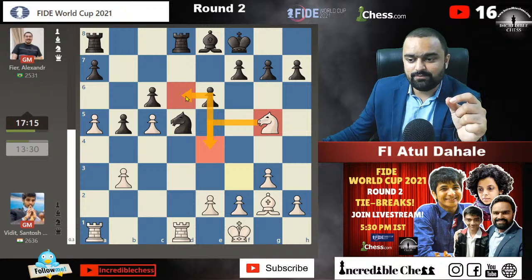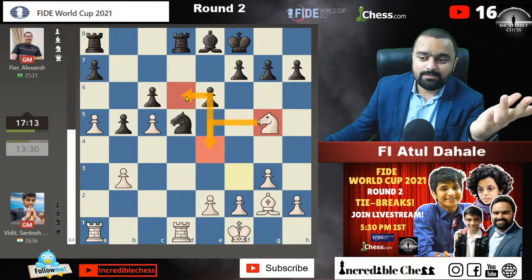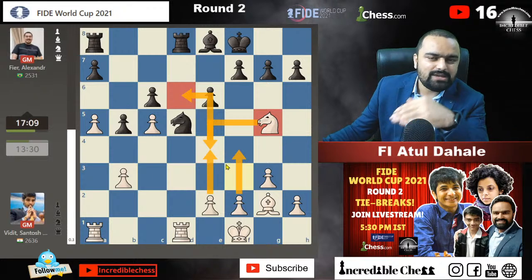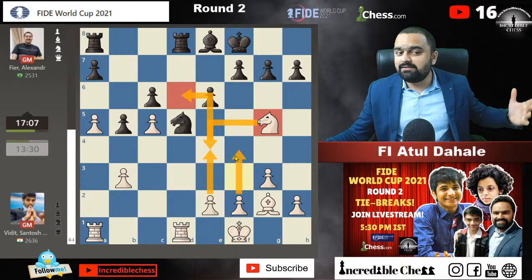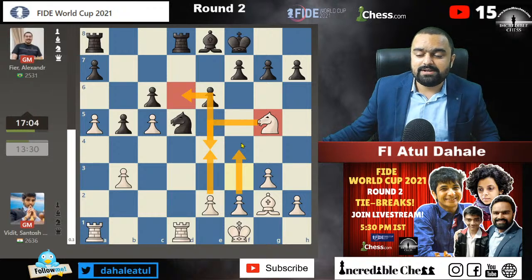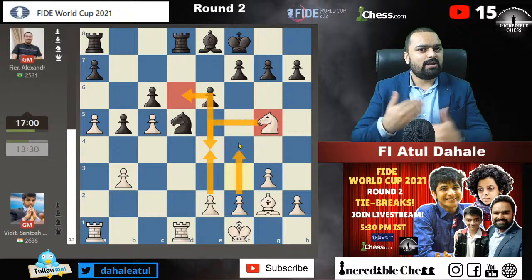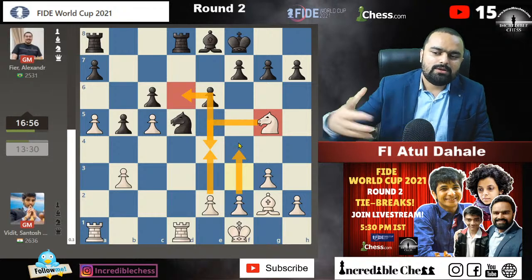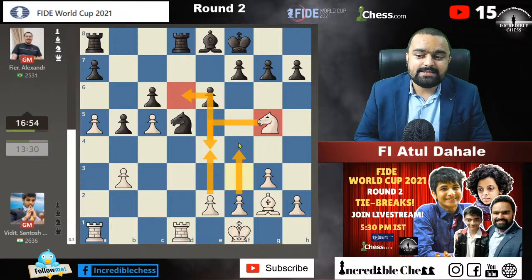If the knight gets a very solid spot on the d6 square, then white will just keep on pushing the pawn slowly and gradually, and white will get lots of space advantage, and then white might get some big advantage after some time. So one thing leads to another, and one imbalance leads to another. So here, if you like talking about the imbalances, then I will say that space advantage is also one of the imbalances in the position. Space is one thing.